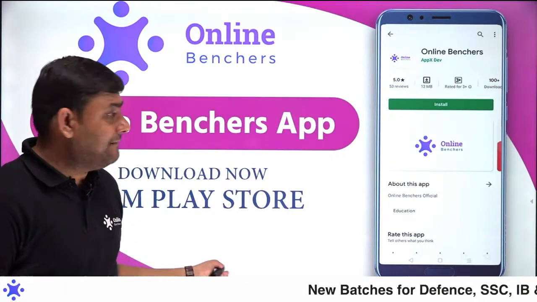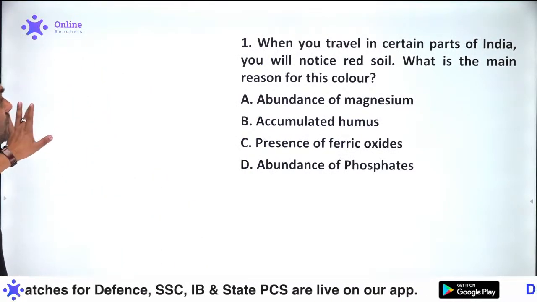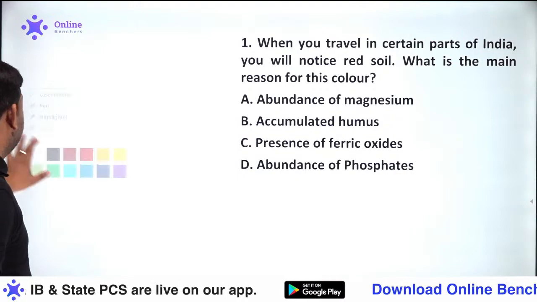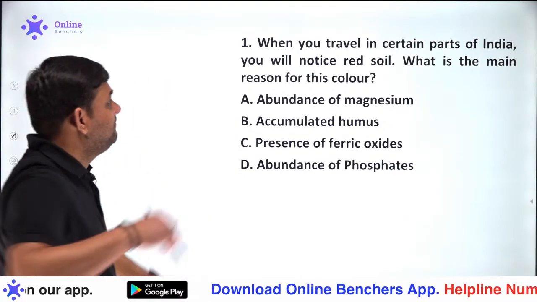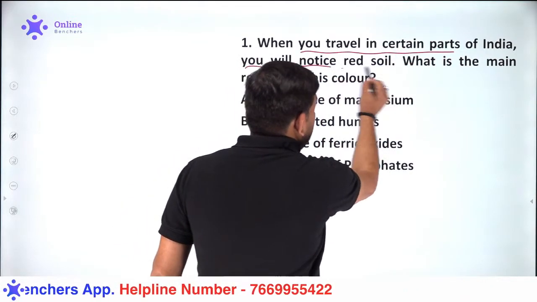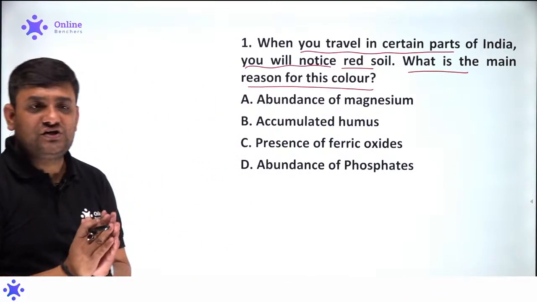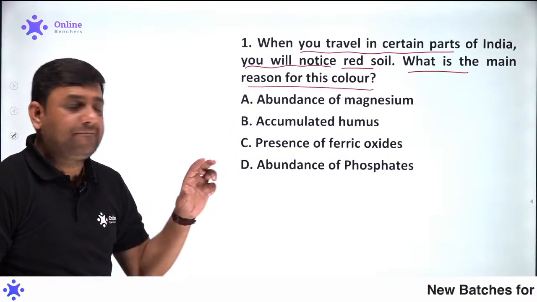So the first question for today is: when you travel in certain parts of India, please try to understand the nature of the question. When you travel in certain parts of India, you will notice red soil. What is the main reason for this color? It's a simple question: why does the soil appear red?